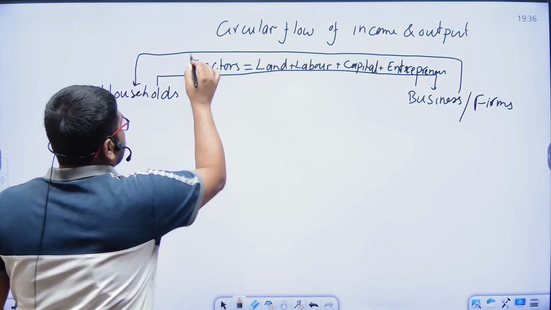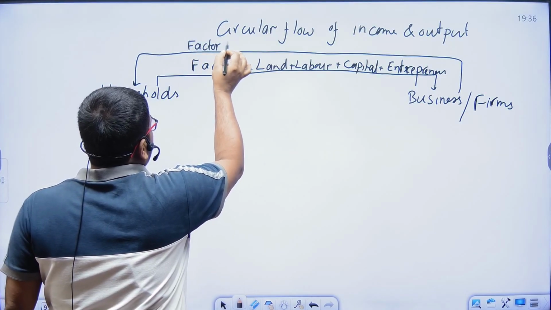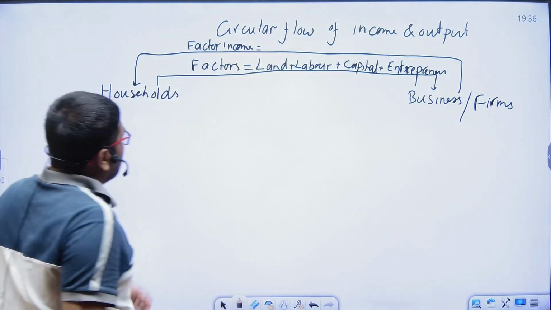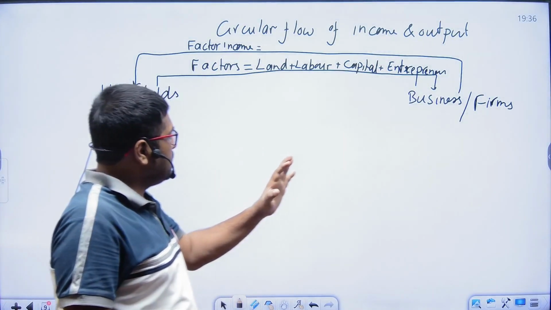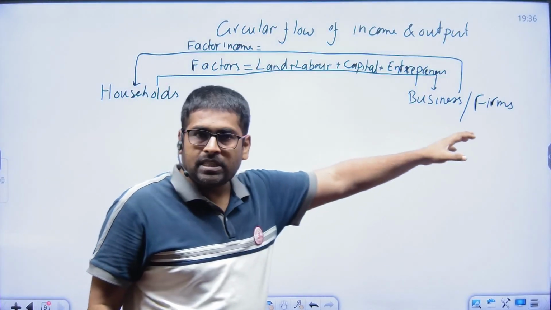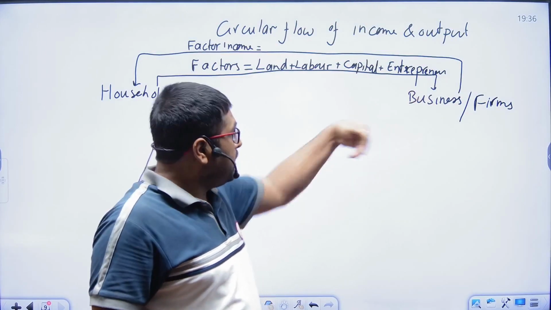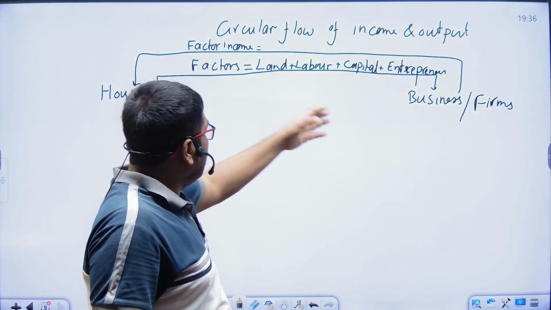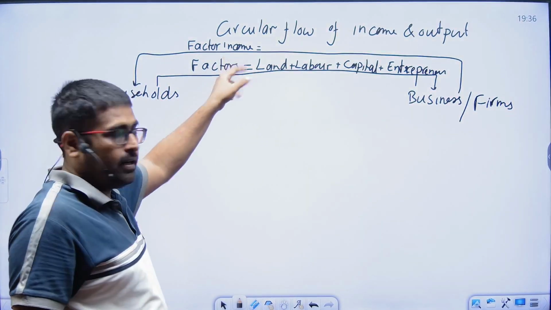Factors, meaning land, labor, capital and entrepreneurship, are provided by the household to the businesses and firms in one direction. In return, businesses and firms provide factor income to the household.